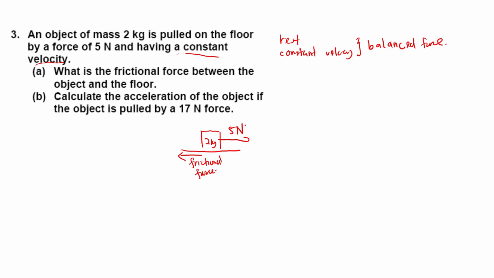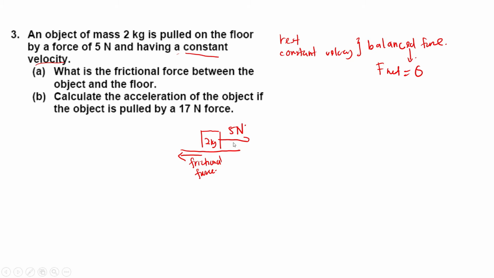So how can you calculate the frictional force here? I underline the words constant velocity. Constant velocity means the balanced force, the net force is 0. That is the balanced force. The F net is 0. So what does it mean by F net is 0? It means the force to the right is actually equal to the force to the left.